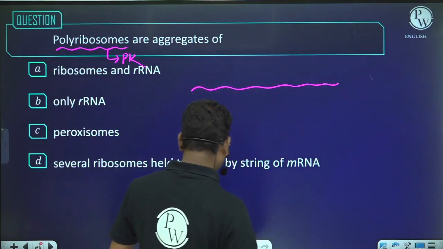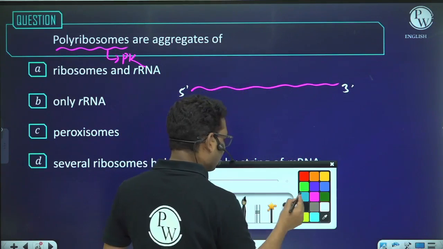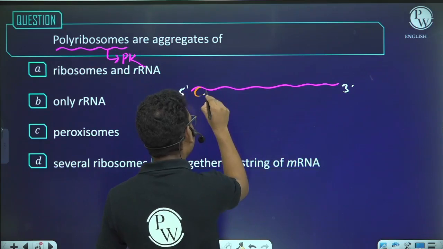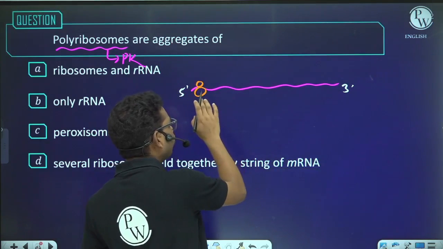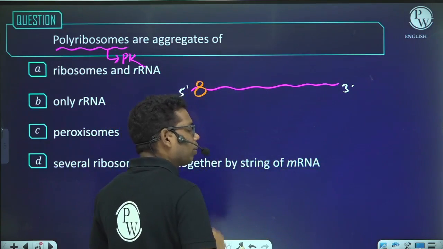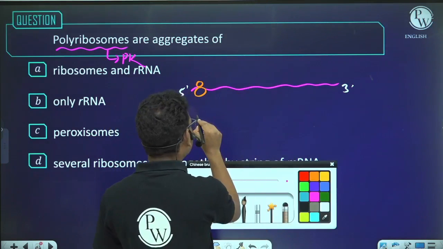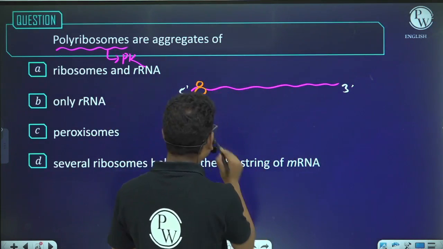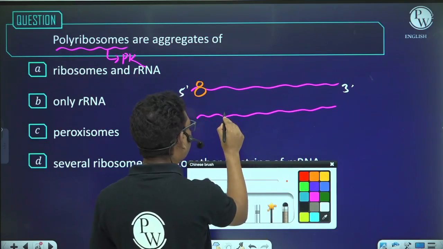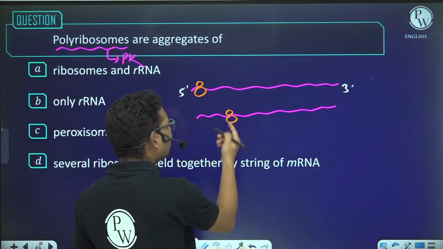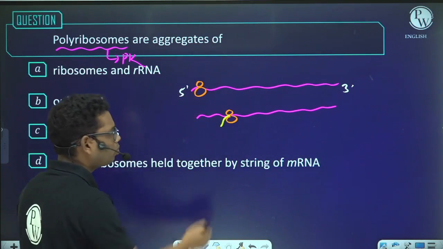Suppose this is mRNA, this is the 3' end and this is the 5' end. Suppose this is the first ribosome which got bound at the 5' end. As time goes, this ribosome will move from the 5' end to the 3' end, and when the ribosome moves, it will synthesize the protein. So after some time, the diagram will appear like this. Now this ribosome has moved to this point and synthesized some amount of polypeptide chain.